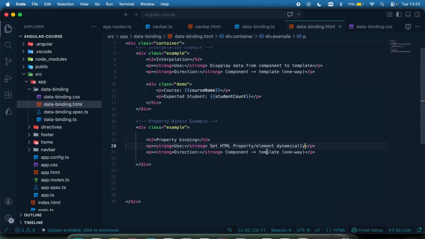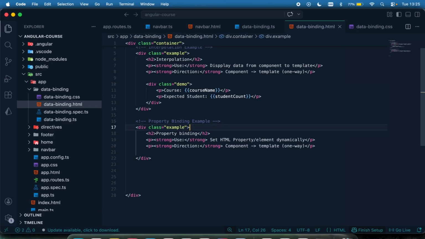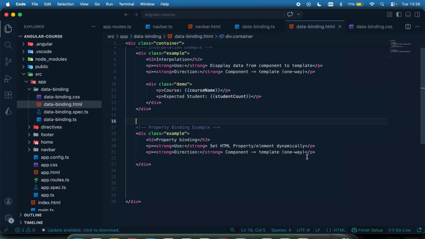For the direction again, it goes from your component to your template. Property binding is a one-way data binding. So in case we are asked in an interview question, is property binding a two-way data binding or a one-way? It's a one-way data binding. Interpolation, is it a one-way data binding or a two-way data binding? It's a one-way data binding. Okay, so that's it. Let me move down again to then have the examples.